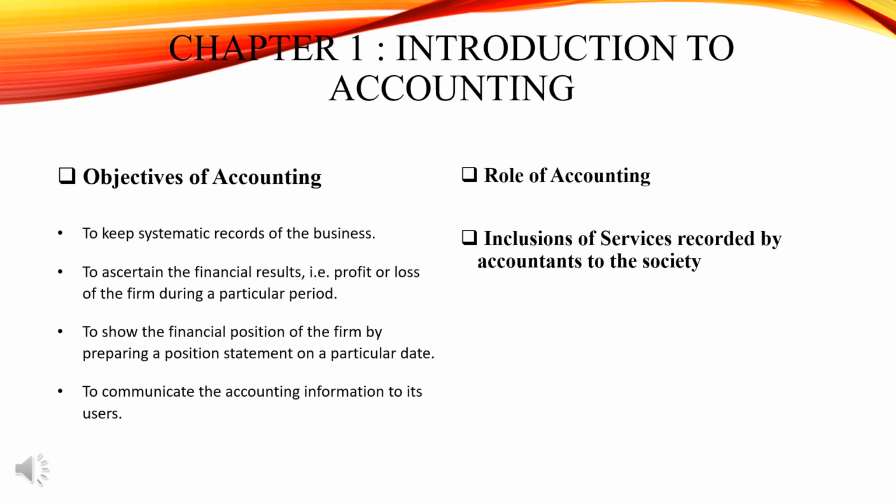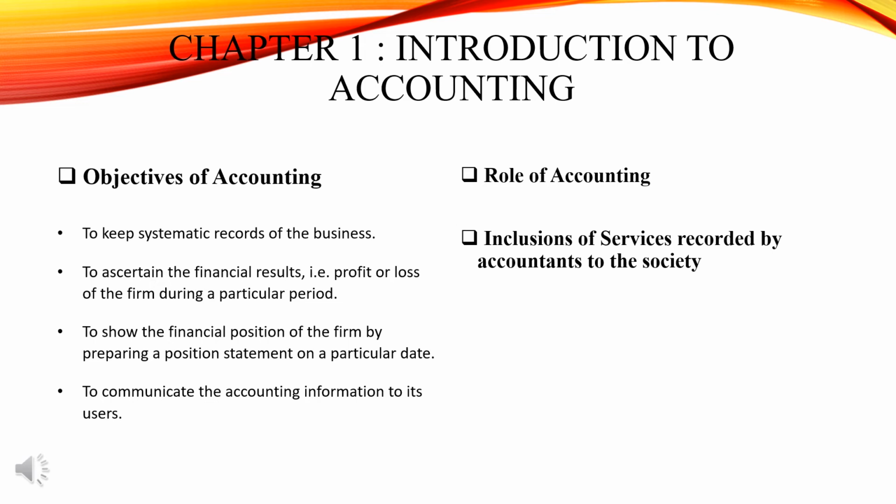So what are the objectives of accounting? Accounting's objective is to keep a systematic record of the business. There are four objectives, children. The first is to keep systematic records of the business.